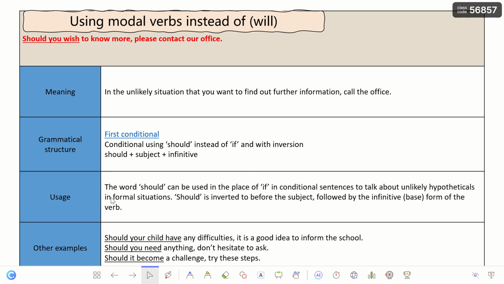So the word should can be used in the place of if in conditional sentences to talk about unlikely hypotheticals in formal situations. It is inverted before the subject, then followed by the infinitive base form of the verb.